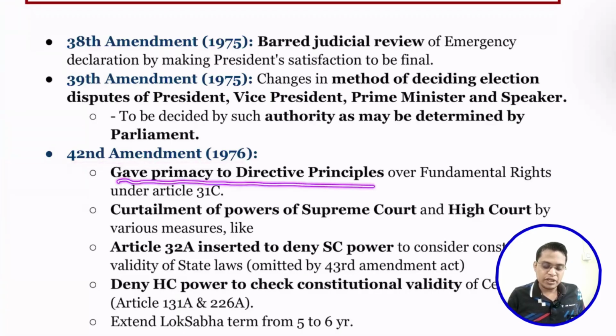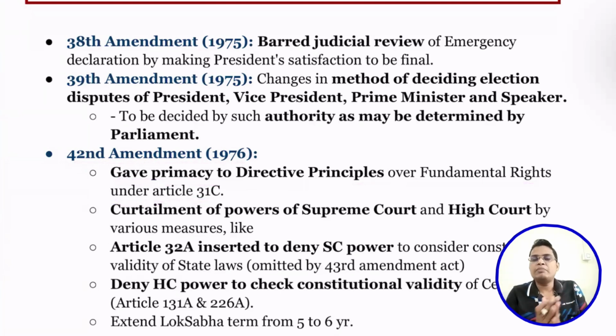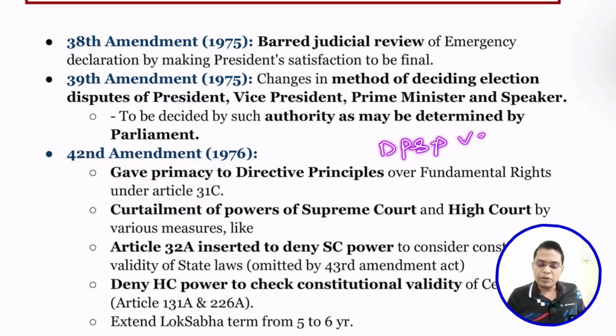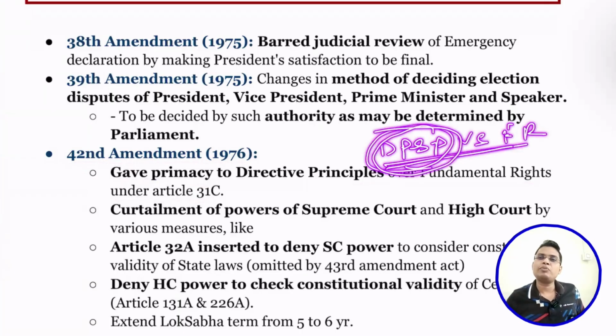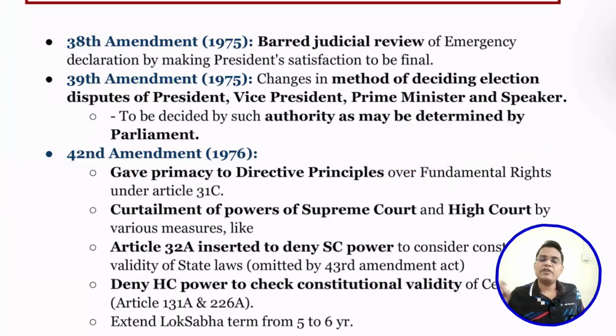So in the 42nd Constitutional Amendment Act, what kind of changes did they bring? It gave primacy to the Directive Principles over Fundamental Rights under Article 31C. Actually, the Indira Gandhi government wanted to implement some socialistic principles, but people were moving to the Supreme Court to protect their fundamental rights, like the right to property. That led to a tussle between DPSP and fundamental rights. This amendment gave more importance to the DPSP. That means the state can acquire property, and the state can override the fundamental right.